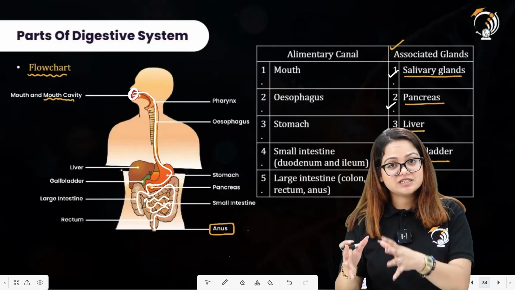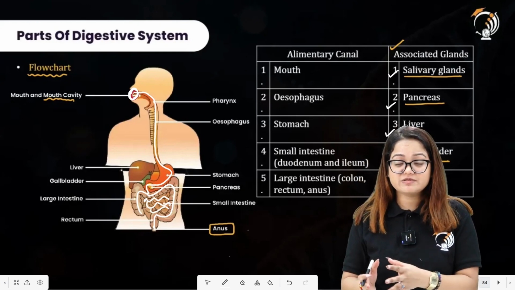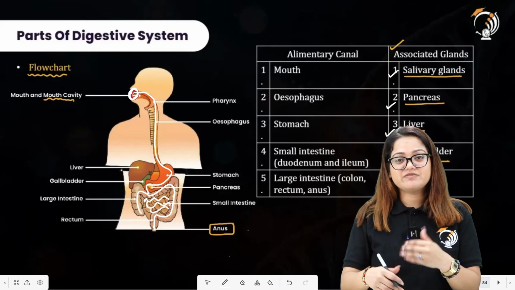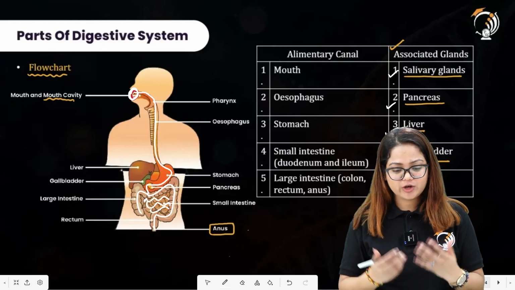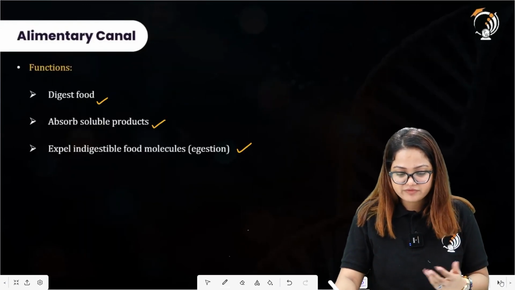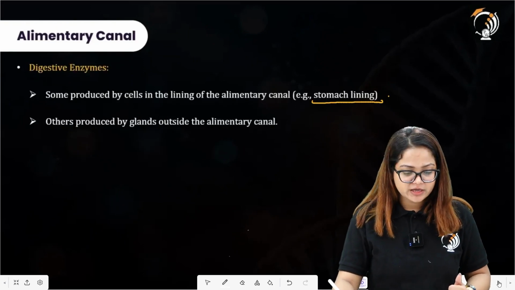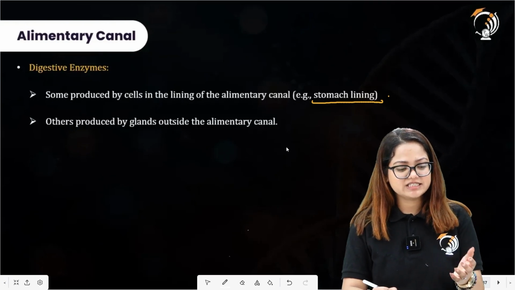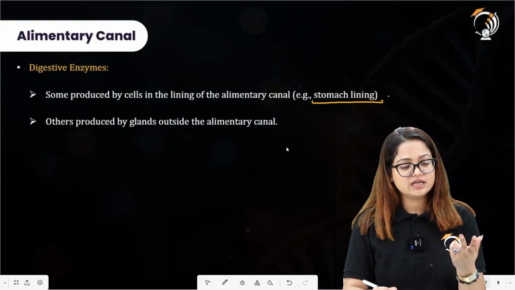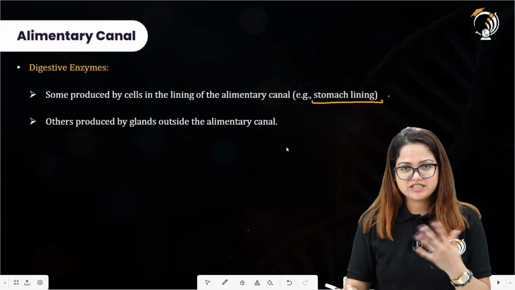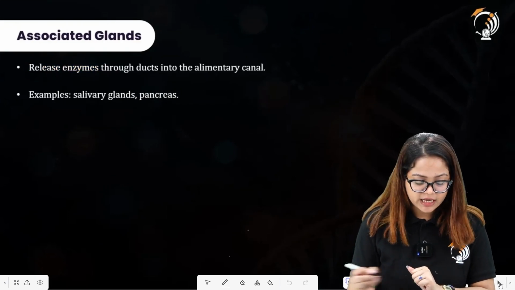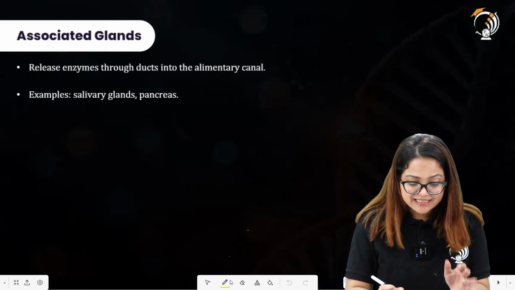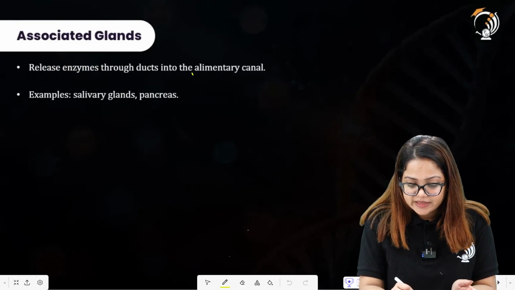So these glands will be synthesizing certain types of digestive enzymes which will be secreted into the alimentary canal, and these enzymes will further act upon the food materials. I hope this is clear. It will become more clear when we move forward with our chapter. Here, others are produced by the glands outside the alimentary canal. And what are those glands? These can be the salivary gland, then pancreas, liver. So these can be the associated glands, which release enzymes through ducts into the alimentary canal.